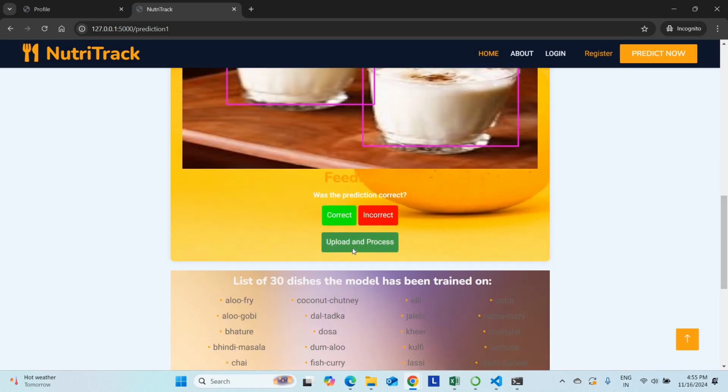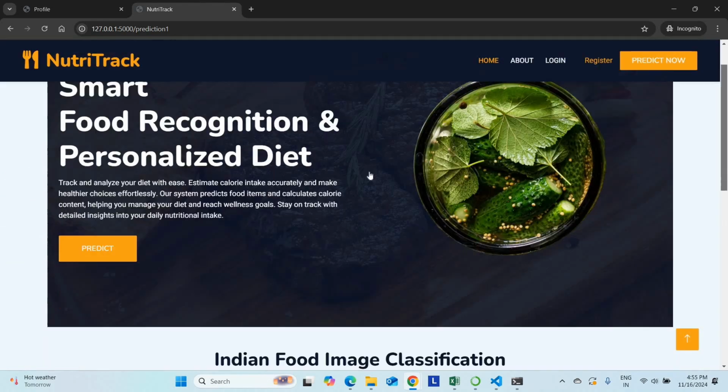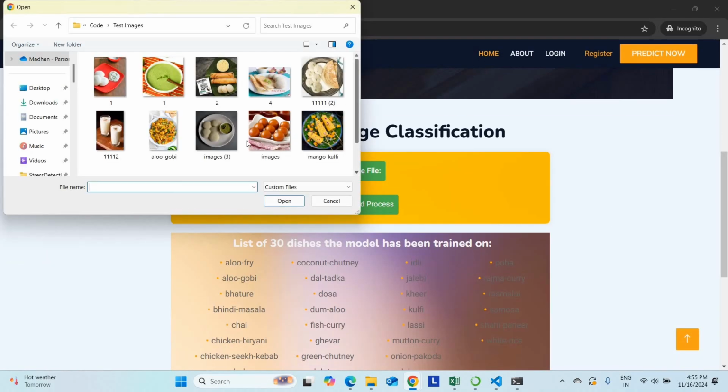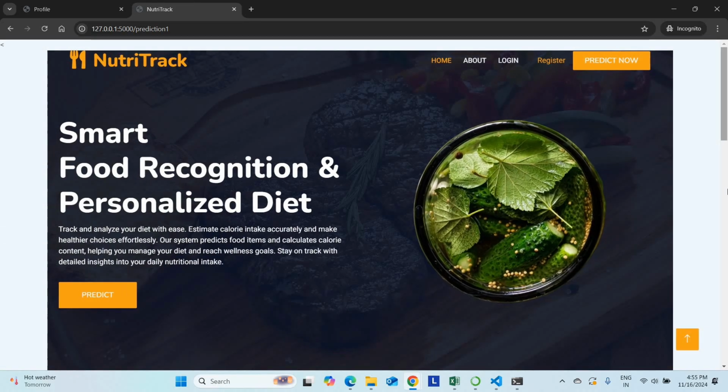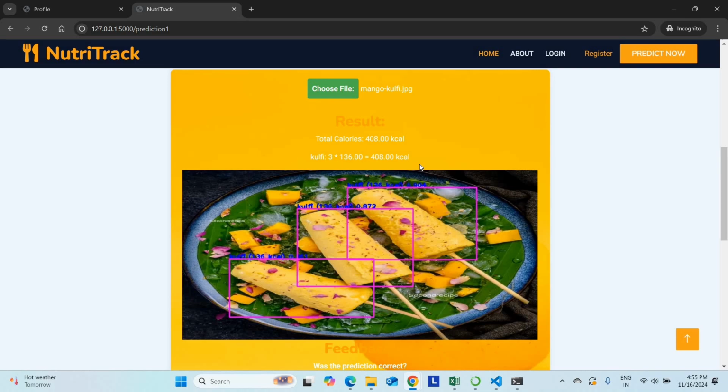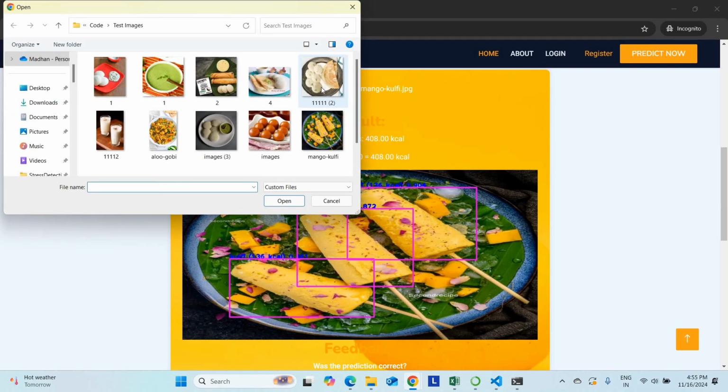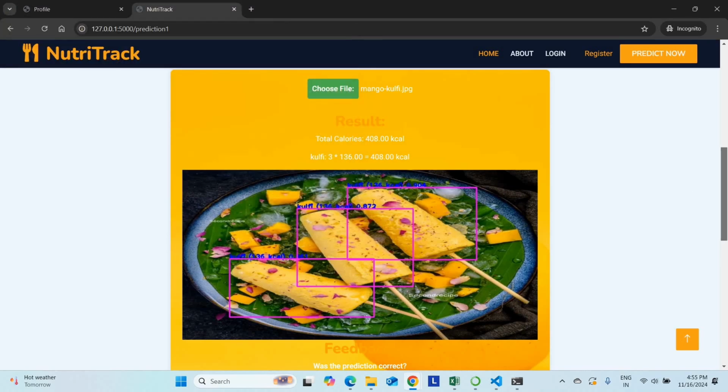Now I'm going for another image. Let me check whether it is working or not. Let me check this one. Upload and process. The result is gulfi. Each is 136 calories. 3 into 136 is 418 calories. It will also predict multiple object detection. I will show you the multiple object detection results.